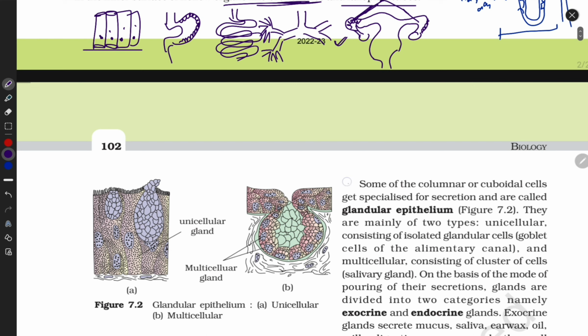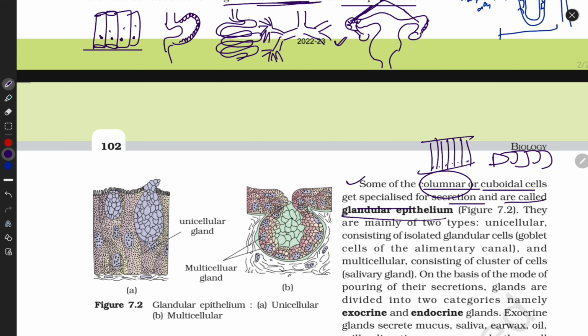Look here, guys. Some of the columnar or cuboidal cells, columnar means pillar-like structure, and cuboidal, get specialized for excretion, and they are called glandular epithelium. They want to say that somewhere these columnar and cuboidal cells transform and modify their structure, and they secrete some special thing.